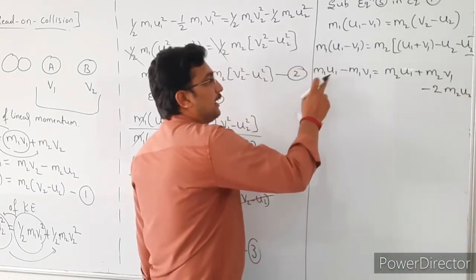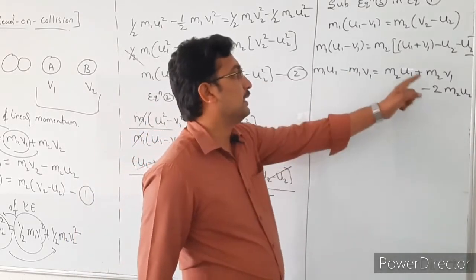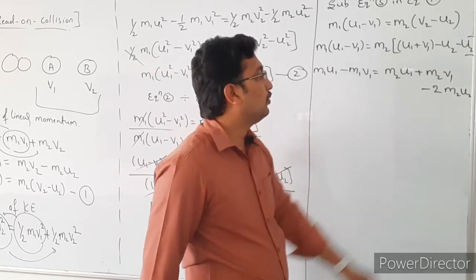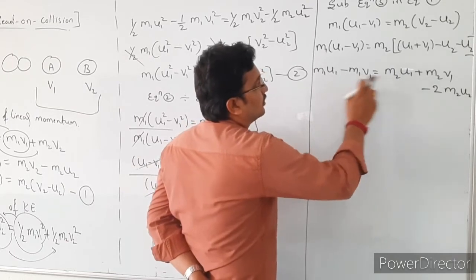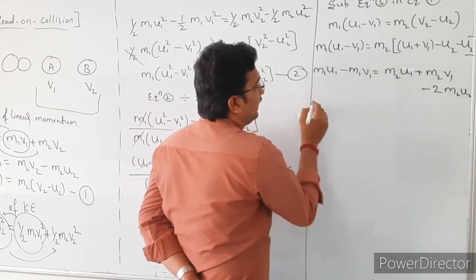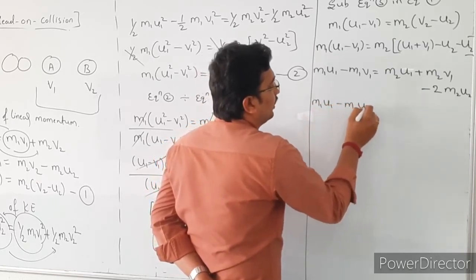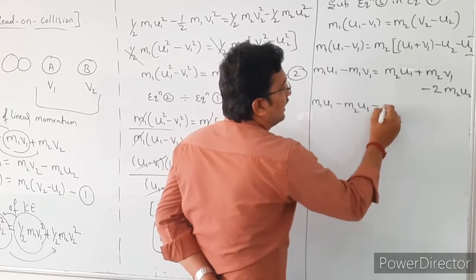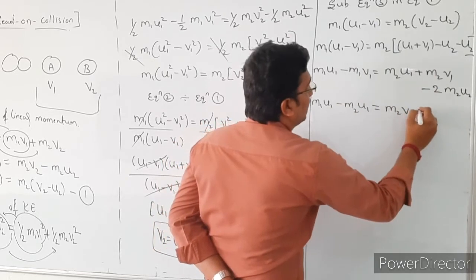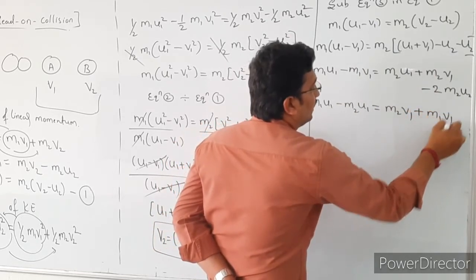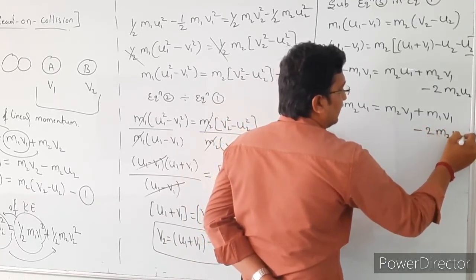Then the equation becomes m1 u1 minus m1 v1 equal to m2 u1 plus m2 v1 minus 2 m2 u2. So here take this term this side, that is m2 u1, then it becomes m1 u1 minus m2 u1 is equal to this term as it is, m2 v1. Take this term this side, then it becomes plus m1 v1, after that minus 2 m2 u2 as it is, right?